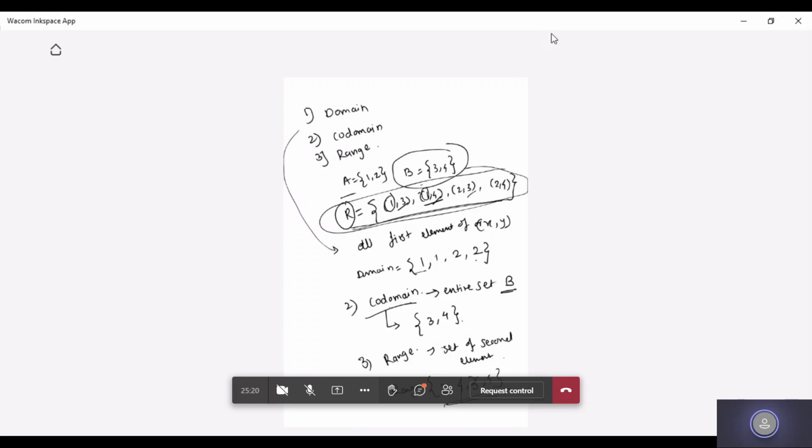Yes, student, are you able to solve a simple problem with respect to these three terminologies? Quickly say yes or no. Have you got what domain, codomain, and range are for the given relation? Am I audible? Yes, ma'am. Okay. Now I'll give you a simple example, and try to find out what the domain, codomain, and range would be.